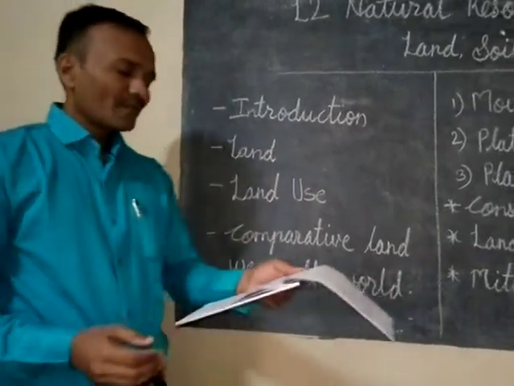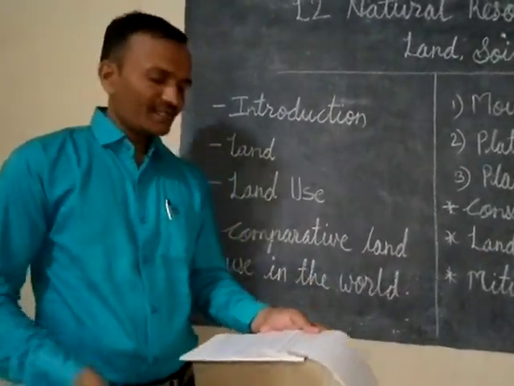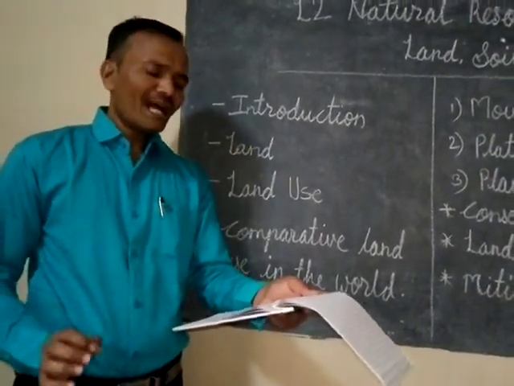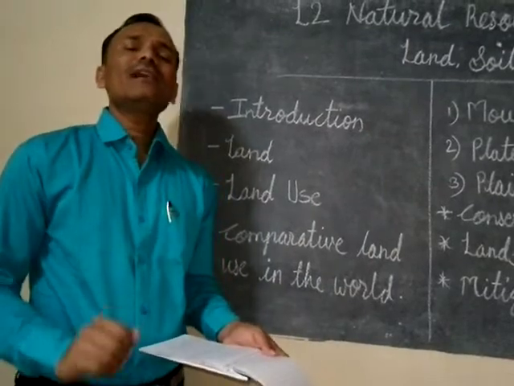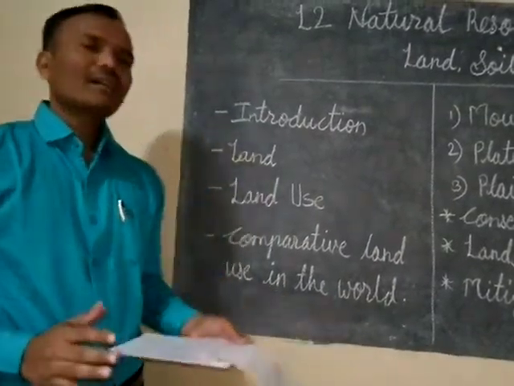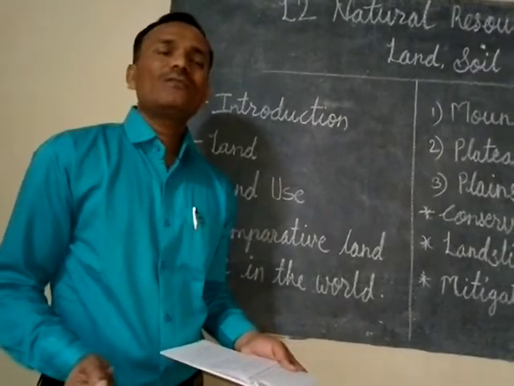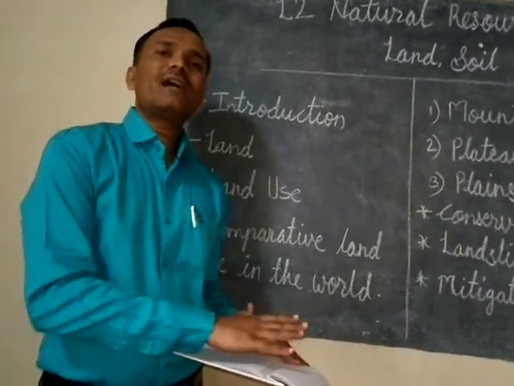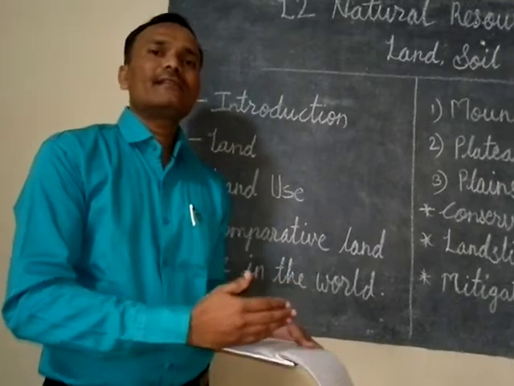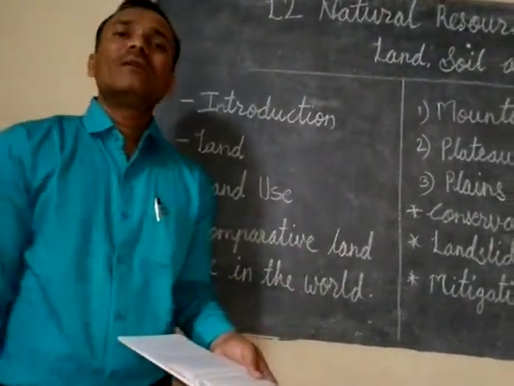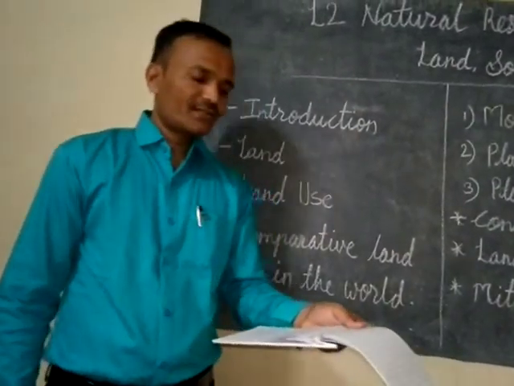Due to bad climatic conditions and unfriendly relief features, not all land is suitable for human habitation. That means the climatic conditions are not equal everywhere. Some areas are very hot, some areas are very cold, and some areas have moderate climatic conditions.